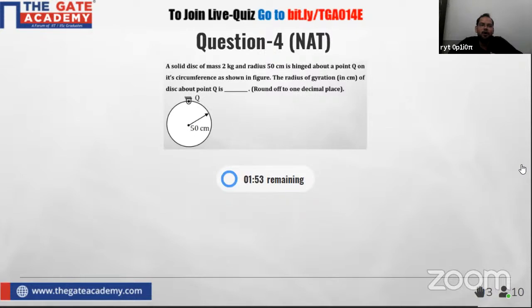So the question is all about the radius of gyration, the radius of gyration about point Q. This is an NAT question, and the answer should be rounded off to 1 decimal place. So please keep this in your mind. Answers should be correct up to 1 decimal place. And I am interested to know the radius of gyration. You know very well, a similar type of problem you will receive in your GATE examination and in your competitive examinations. So definitely this quiz is going to help you a lot.